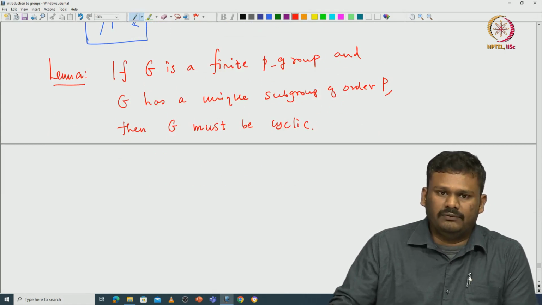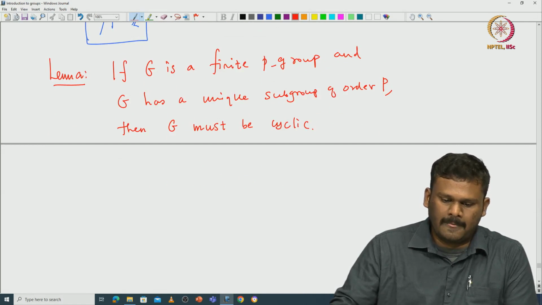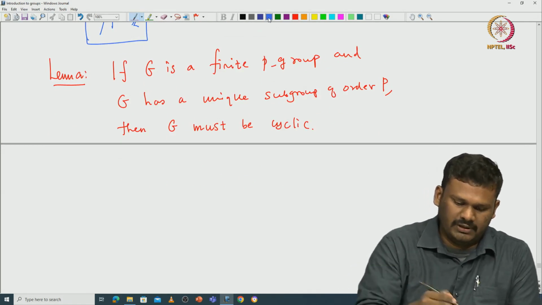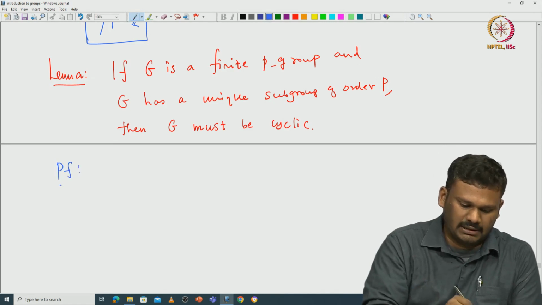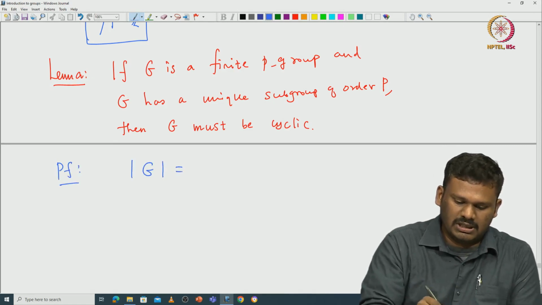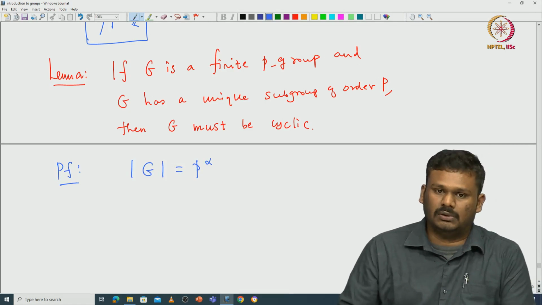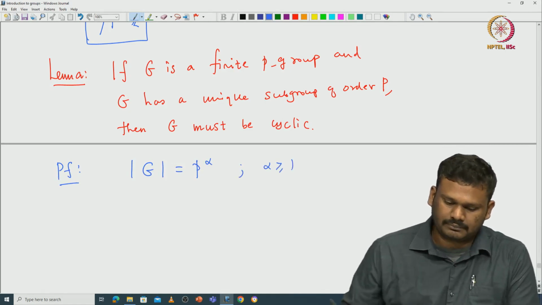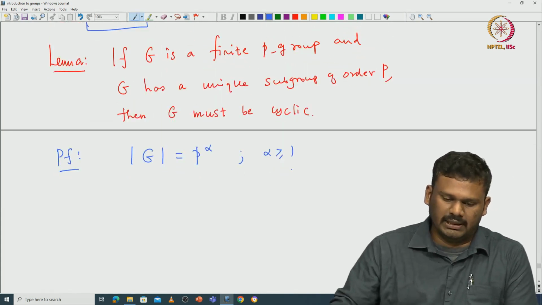So, what we will do? We will use induction on the cardinality of G and prove this statement. So, as before, we assume that the cardinality of G is p^alpha, and alpha is greater than or equal to 1. If alpha is 0, then there is nothing to prove.